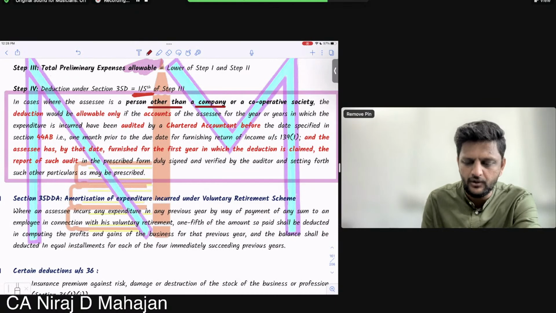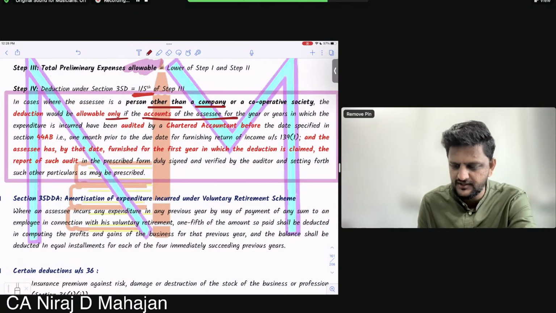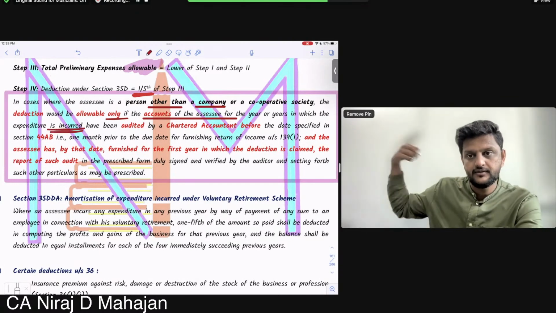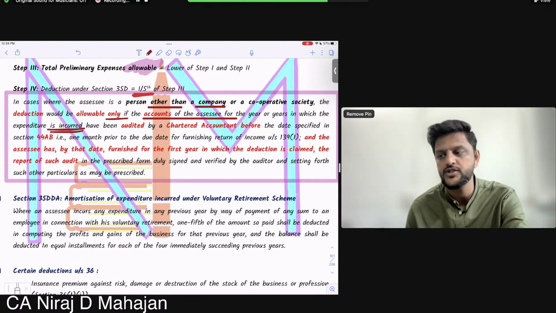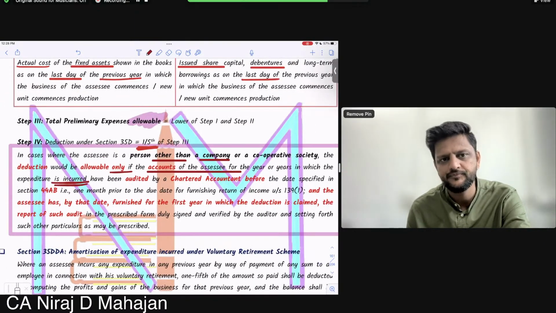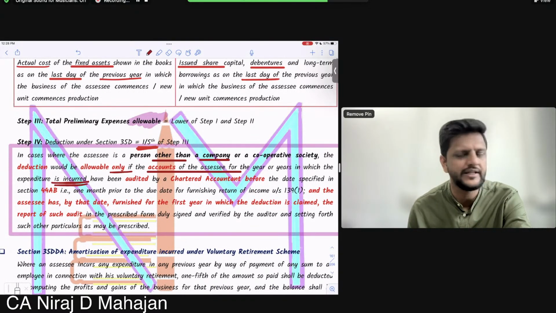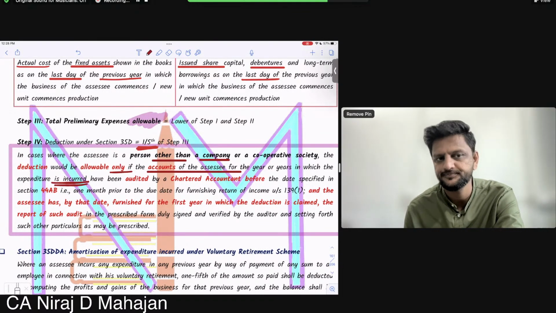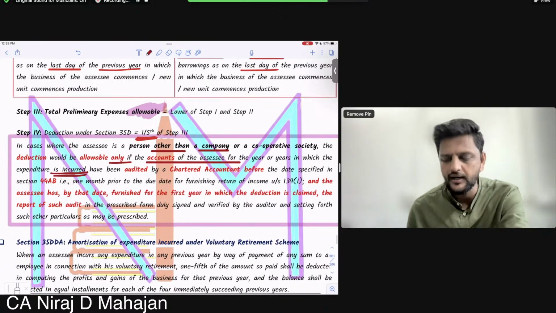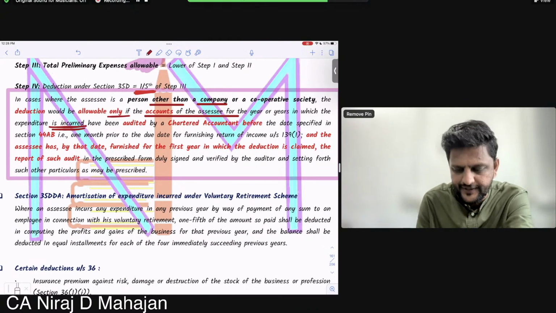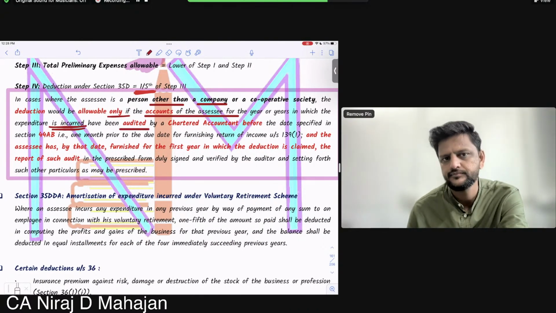The deduction will be allowable only if the accounts of the assessee for the year or years in which the expenditure is incurred, I'm not saying the year in which we are claiming 35D. When will we claim 35D? The year in which we commence the business. But when are we actually incurring the expenditure? It is pre-commencement in a way. So, the accounts of the assessee for the year or years in which the expenditure is actually incurred have been audited by a chartered accountant.